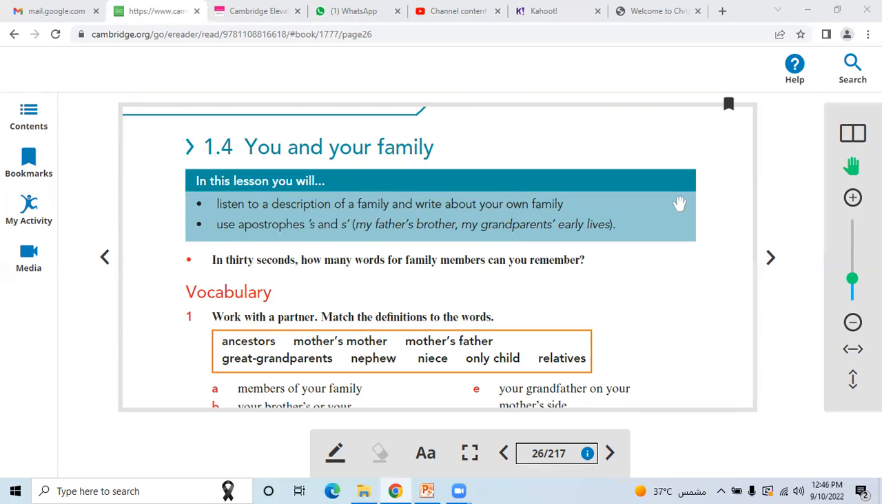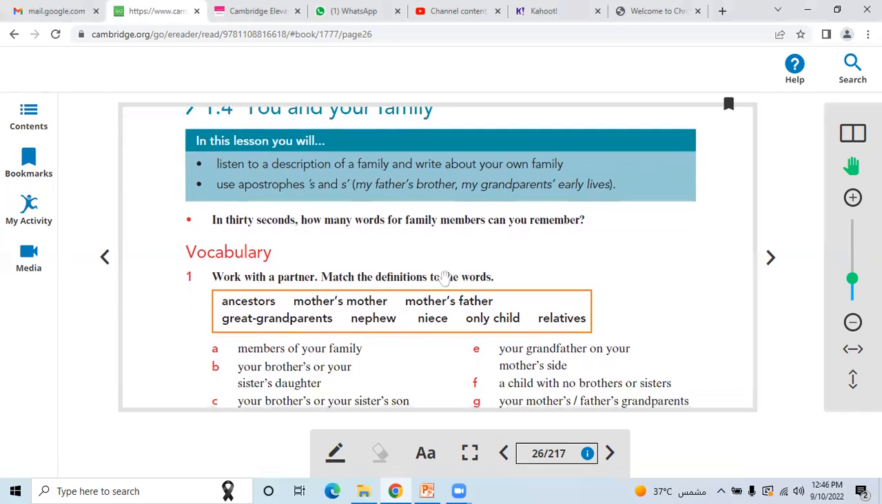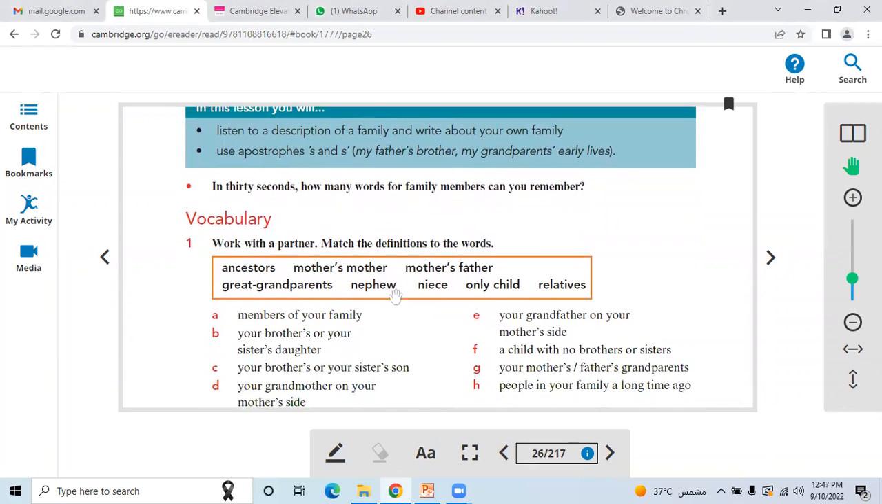We have understood the use of apostrophes in my father's, my brother's, my grandparents', right? This is how the comma and an S that we are using, this sign, is called an apostrophe. We began with a task: in 30 seconds, how many words for family members can you remember?